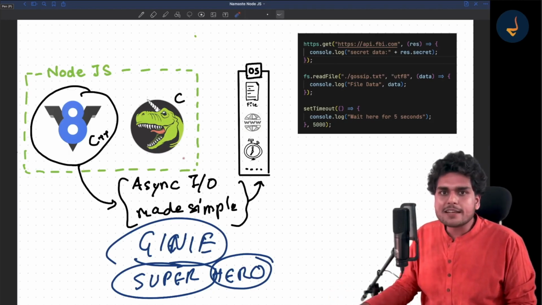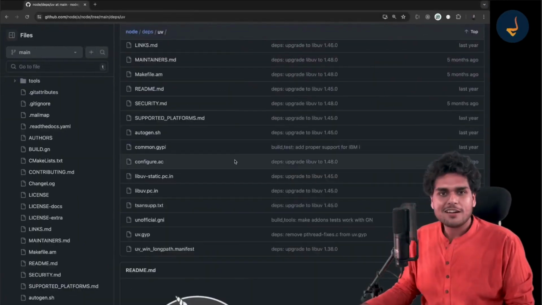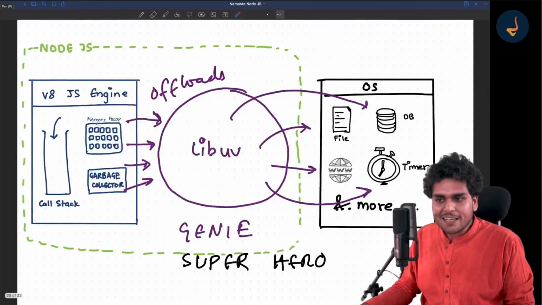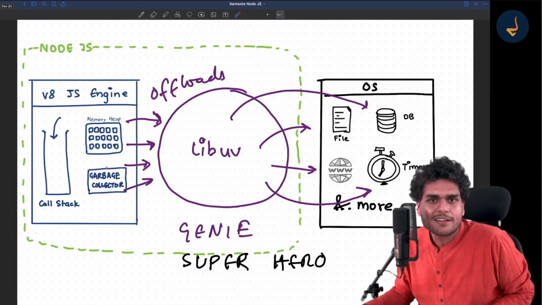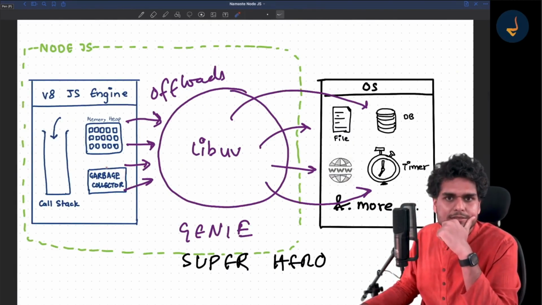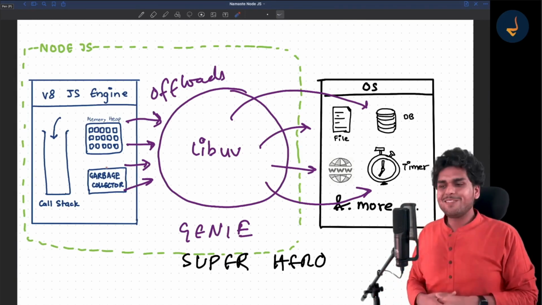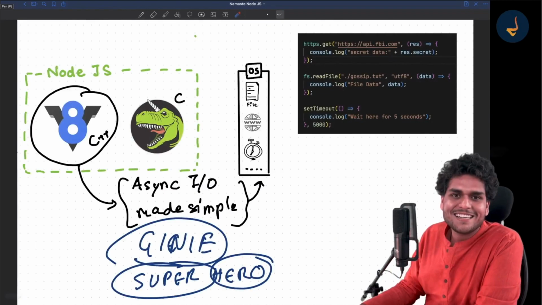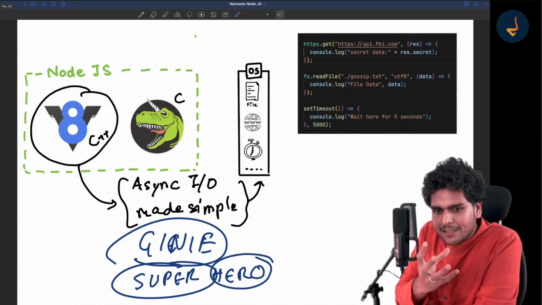There are some developers, again the unsung heroes, who have written these libraries. There are developers who are writing this code for making our life easy. There are developers who are building this V8 engine, managing this garbage collection so that we as developers don't have to manage garbage collection. Garbage collection is such an important concept in C. If you write code in low level languages, you'll have to collect your own garbage. We never think about that when we are writing a JavaScript program, right? We don't think about memory optimization and all these things.